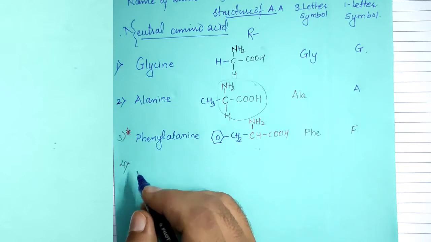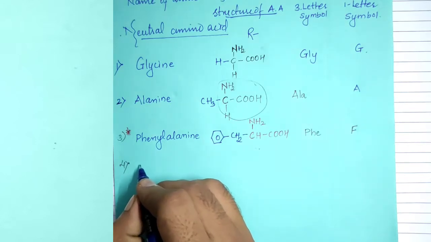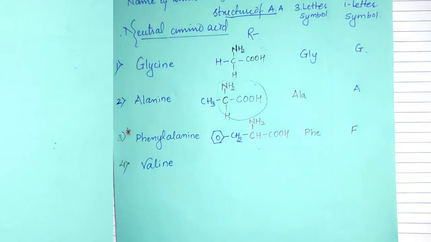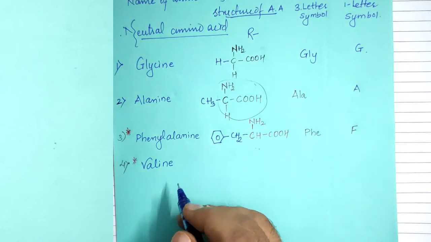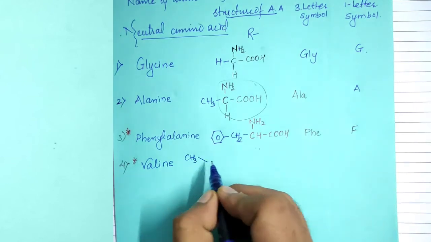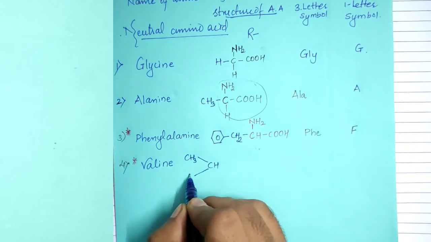Now the next amino acid is valine. Valine is also an essential amino acid. The valine has an isopropyl group in its structure: CH3, CH and CH3.